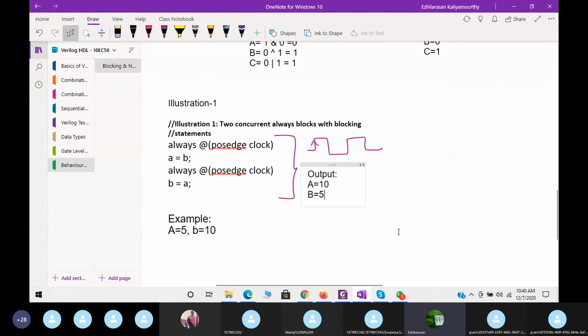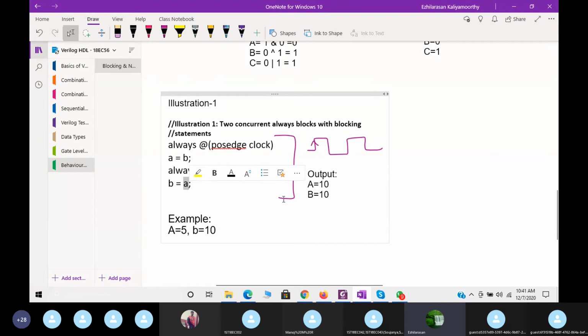See now what happened here: the values are not swapped in the same cycle. A is equal to B, B is equal to A, because this is nothing but a blocking statement. So A is equal to B, B is 10 as already initialized, so it will be 10. Next, at the same time, this A value will be updated immediately with the same value, so B also will be 10.